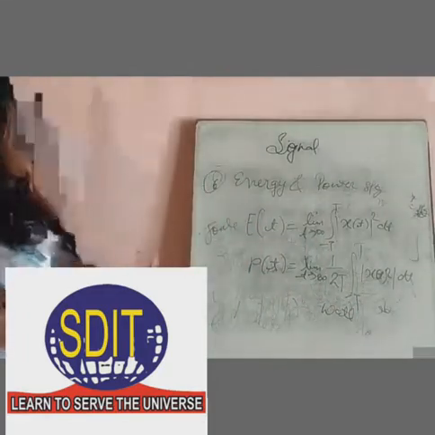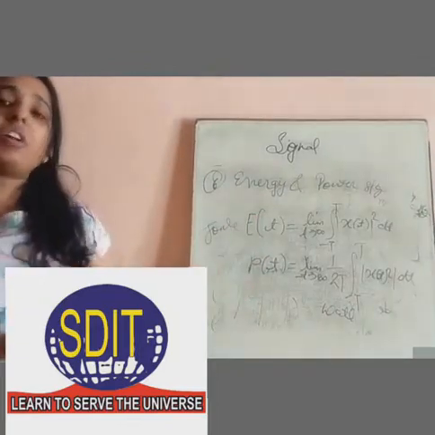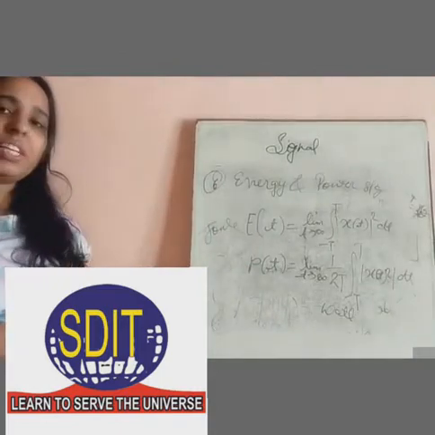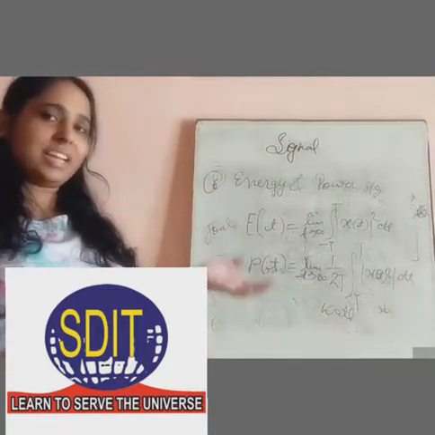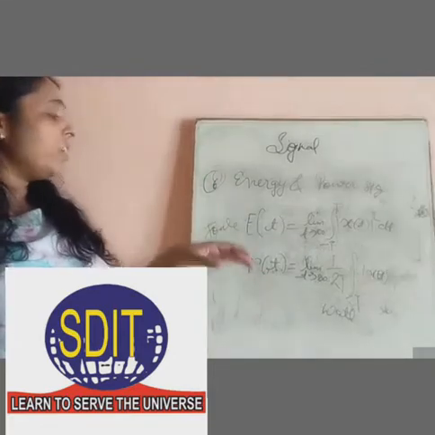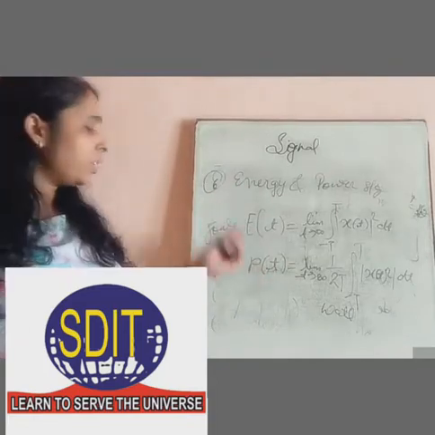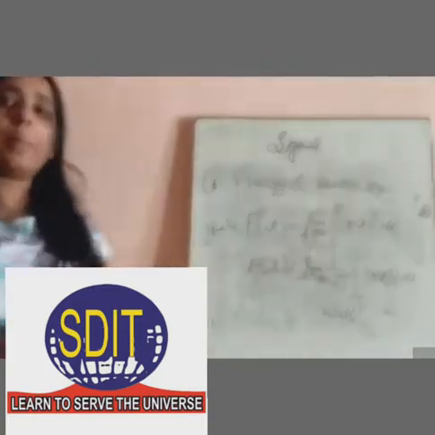So basically for finite duration we calculate the energy signal, and for infinite duration we calculate the power signal. So basically in energy signal, when the signal is finite or non-zero, it is represented as energy signal, and for infinite duration, whenever the signal is finite or non-zero, it is known as power signal. So these are the representation of energy and power signal.